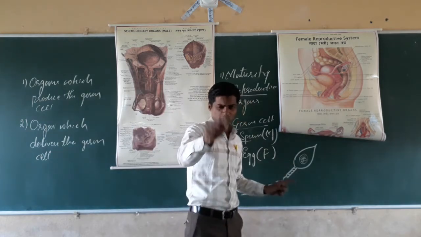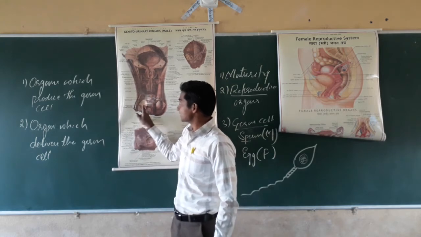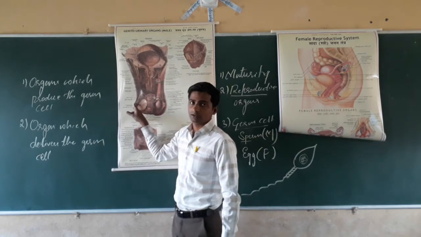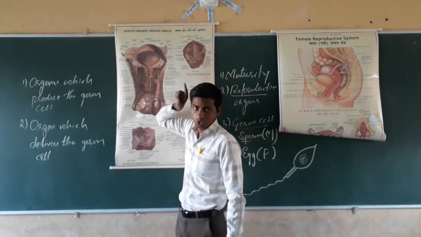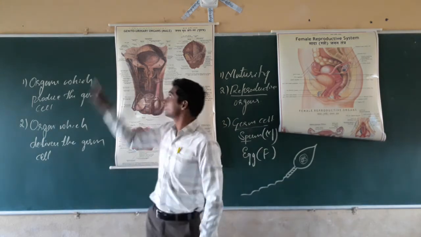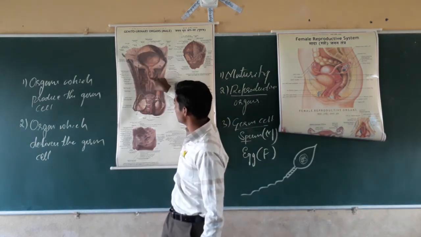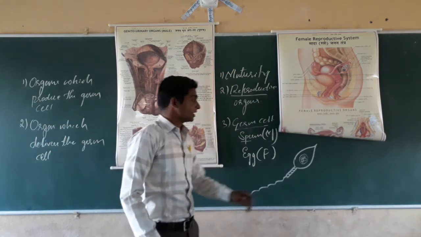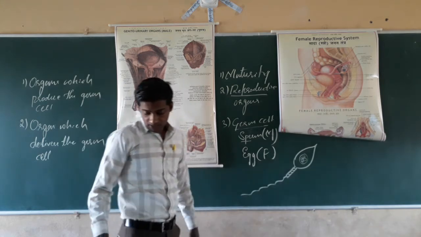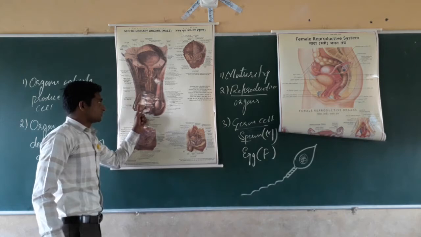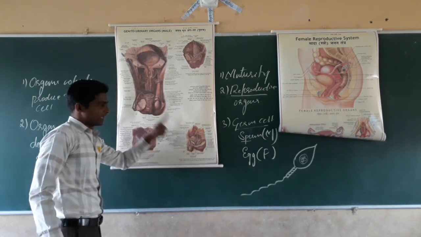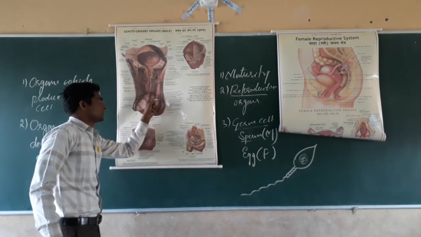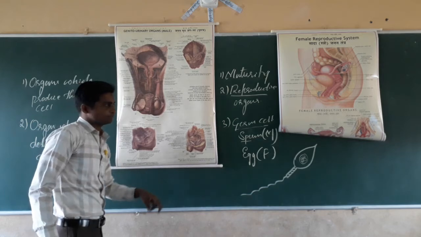These minute microscopic germ cells that are produced in the testis will move with the help of a sperm duct, which is also called the vas deferens. The sperm will move through the duct, then come through this pipe to the penis, move out from the male body and enter into the female body. See, the testis produces the sperms, the male sex cells, which are delivered through a part of the vas deferens and the penis into the female reproductive organ.